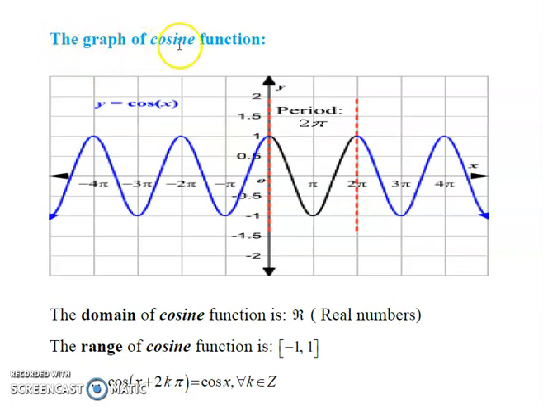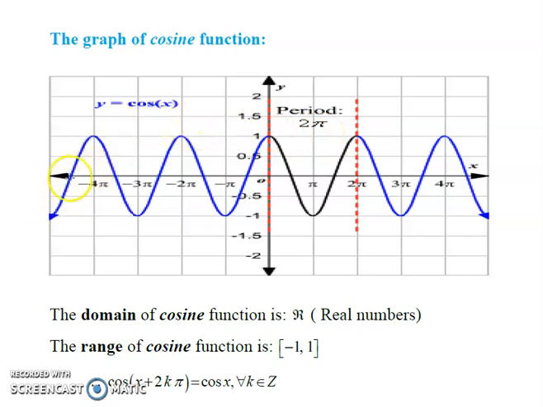The graph of cosine function is shown below. This is the graph of cosine function. For cosine function also the period is 2 pi, because every period 2 pi the graph of cosine function is repeating itself. Therefore, cosine function is periodic with period 2 pi.